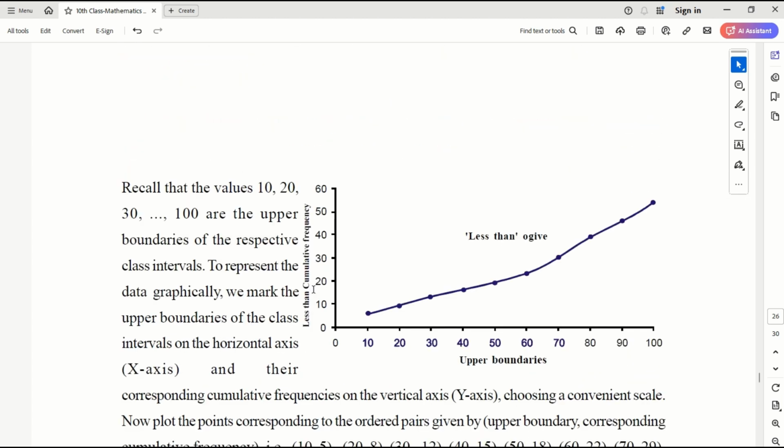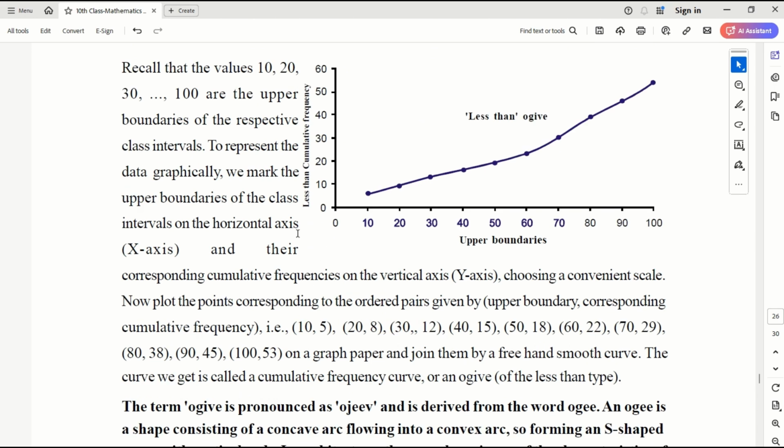Now let's take all the cumulative frequencies of the data. You can draw it. It's cumulative, so it will be a continuous, increasing line. This is called the less than ogive. In the less than ogive, your cumulative frequencies are always continuous and growing. You draw the cumulative frequency on the y-axis and the upper boundaries of the classes on the x-axis.